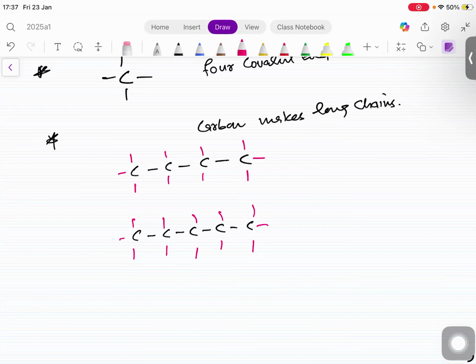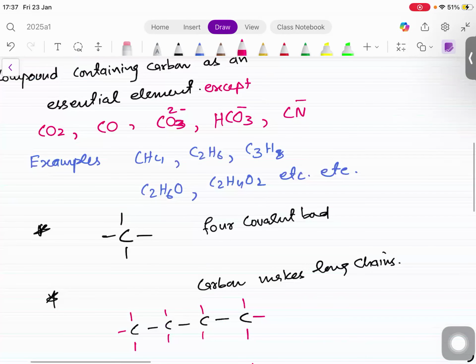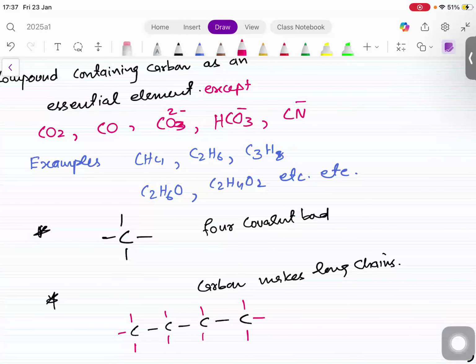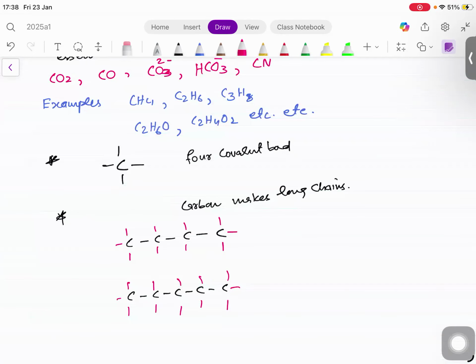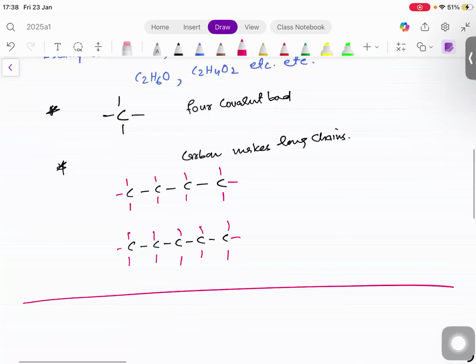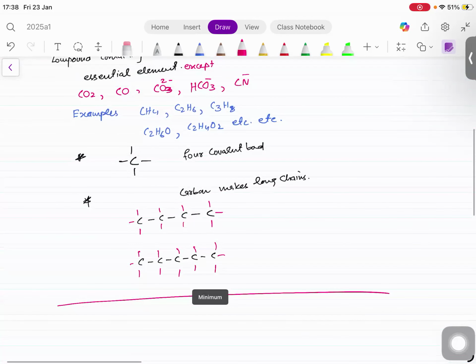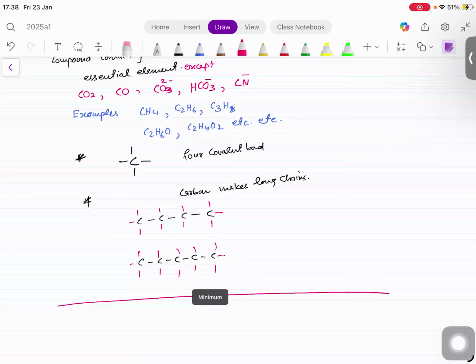So this is what the organic compound is. Whenever now you think of organic compound, think of a chain. And your question also answered here. These compounds, although they contain carbon, do not have ability to make the long chains. That's why they're not organic, right? So these exceptions are there because in order to have organic compound, they must have ability to extend and make long chain. Carbon dioxide doesn't have this ability, or carbon monoxide or any other, right? Because of this property, they are not organic. So this is how the organic compounds are seen.